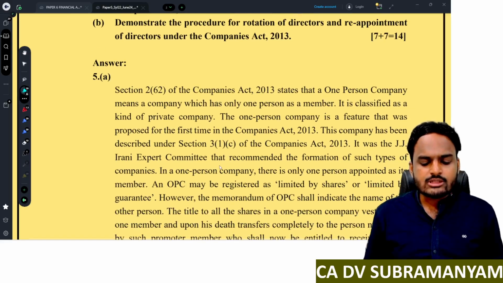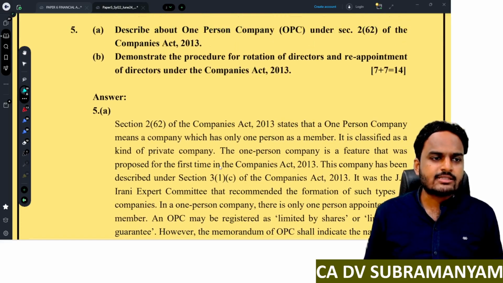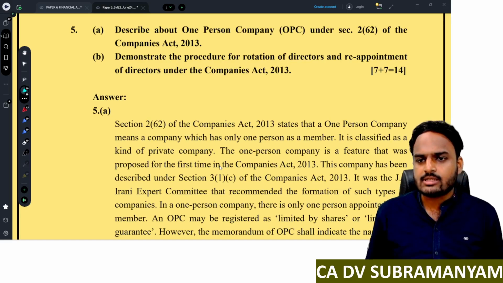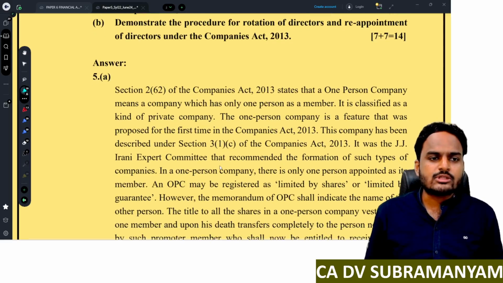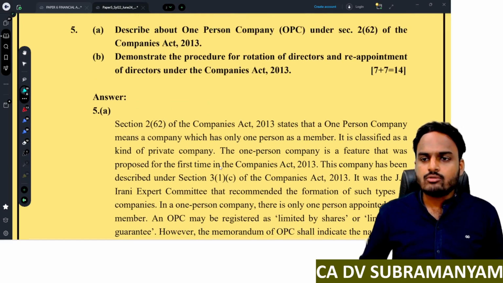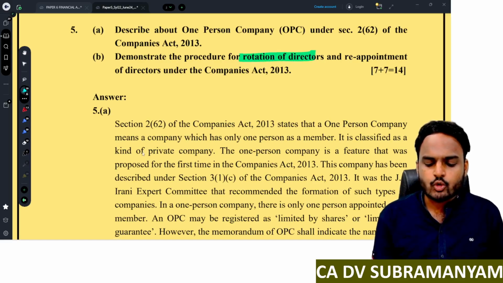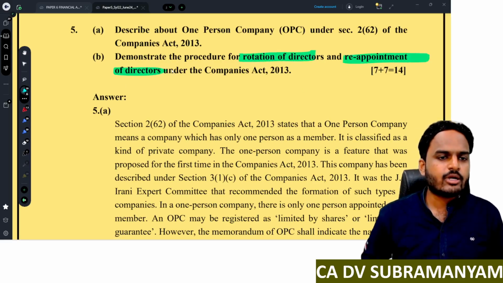Next, demonstrate the procedure for rotation of directors and reappointment of directors under Companies Act 2013. So complete procedure regarding rotation of directors. Again, reappointment of directors. You have to write both these points. First, rotation of directors. Next, reappointment of directors.